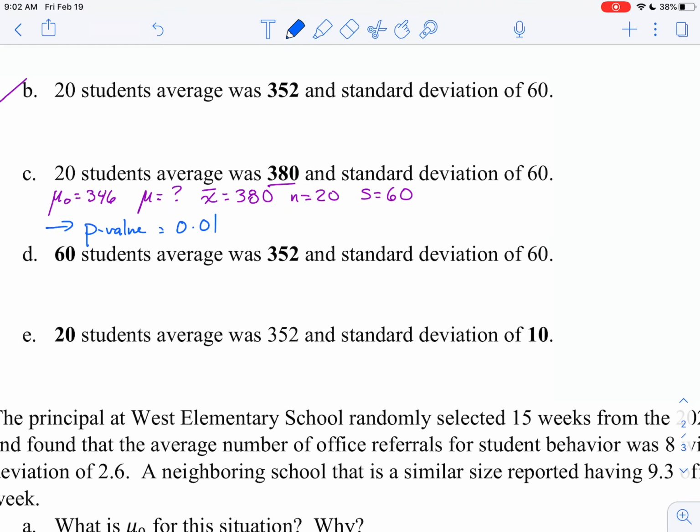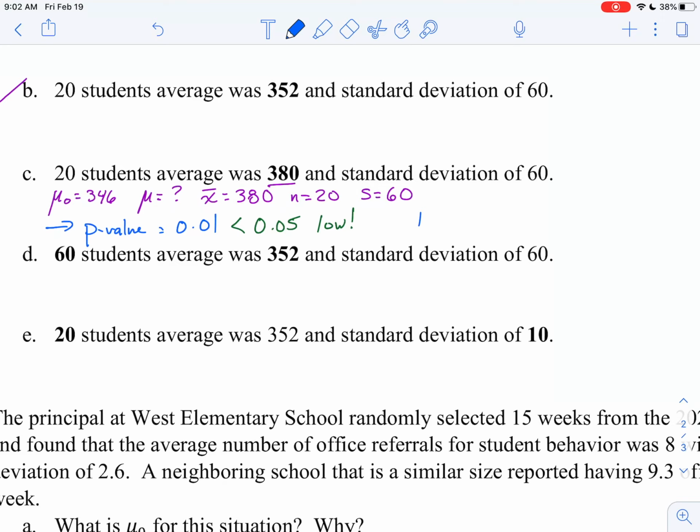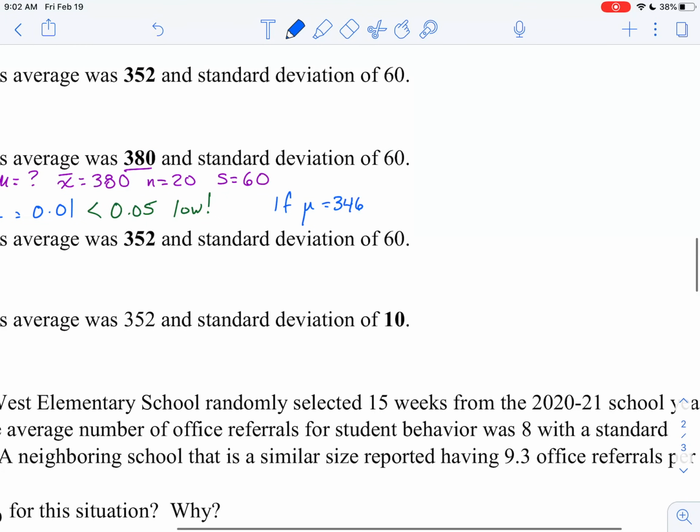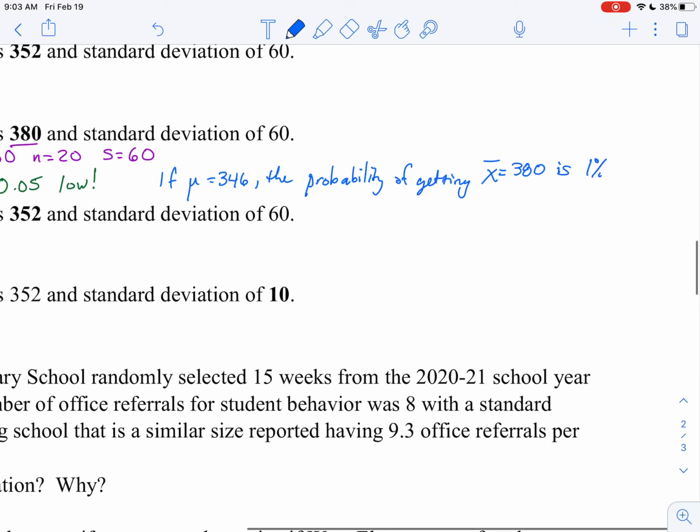Okay, now remember we're comparing this against 5%, so compared to 0.05, this is less than that. So the probability, statisticians would say, is low. So what does this mean? This means that if my population mean was equal to 346, the probability of getting x bar equals 380 is 1%, which is low.